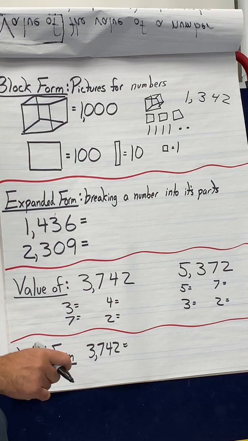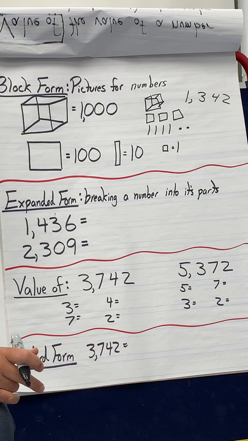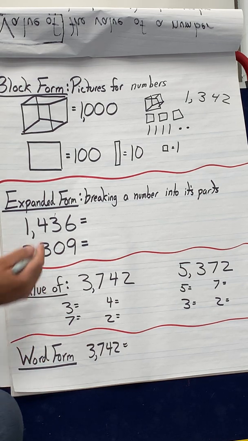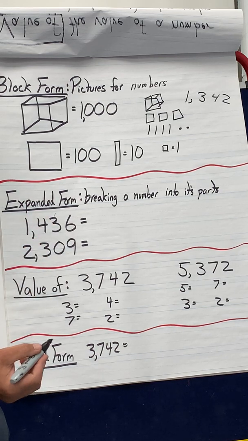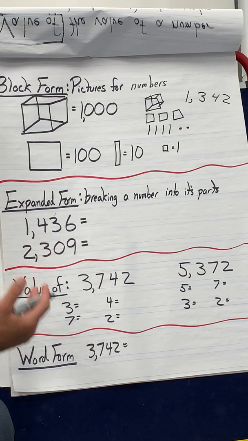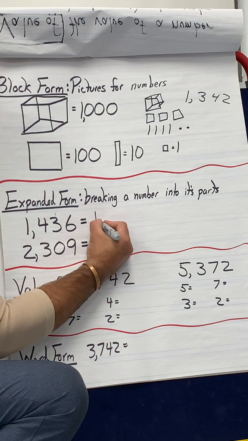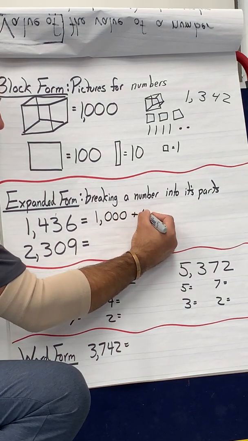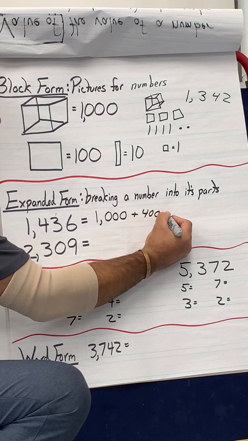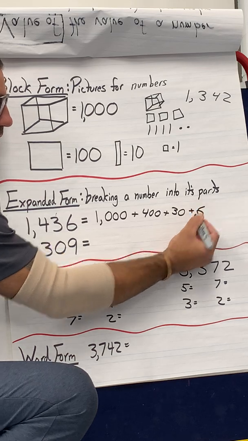That's a little bigger. You only actually have to go up to 1,000 this year in 3rd grade, but I want to use everything a little bigger than that. Okay, so now if I had to break a number into its parts for expanded form with large numbers, it's the same thing, we're just using bigger numbers. Just like you say, you write it like you say it. So it's 1,436. Just break out the 1,000 plus 400 plus 30 plus 6.